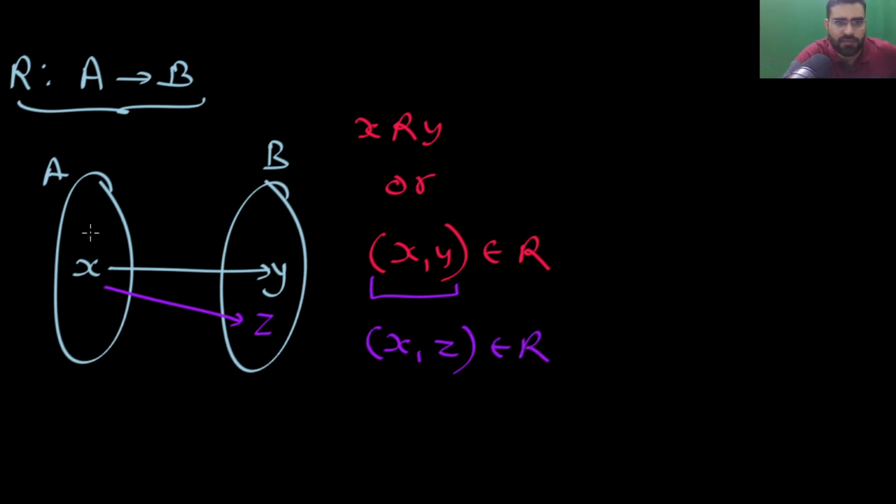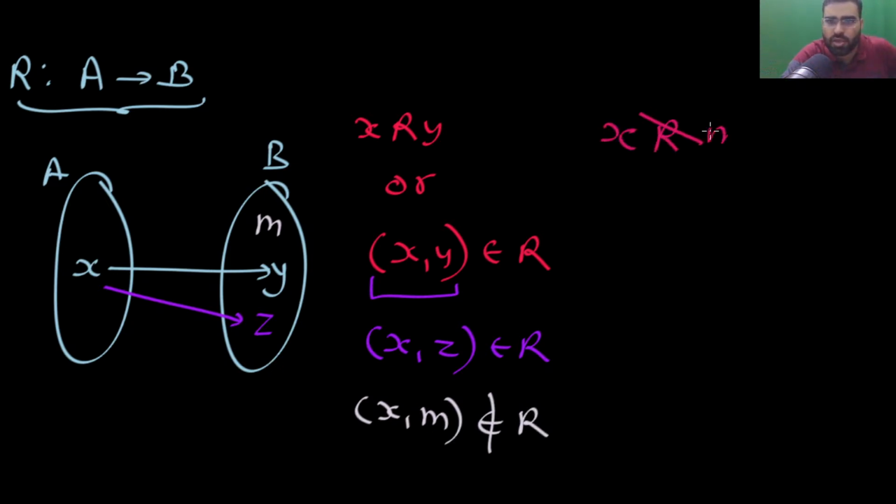Now similarly, let's assume X is not related to m. Then we will say that X comma m does not belong to R. This does not belong to the relation. Similarly, I can also say that X is not related to m under this relation. I can also say that X is related to Y under this relation, X is related to Z under this relation. So these two things are the same.